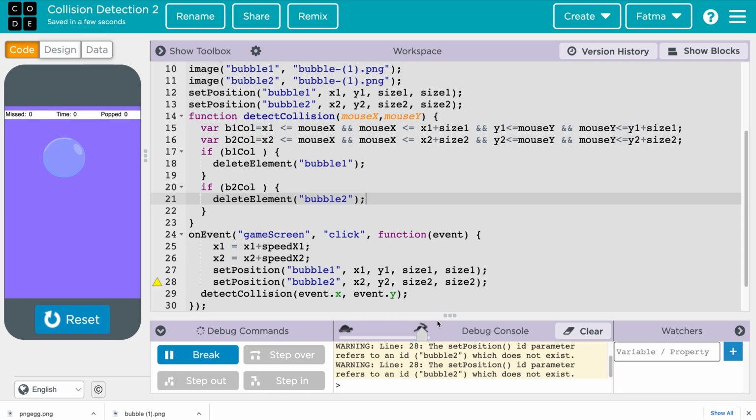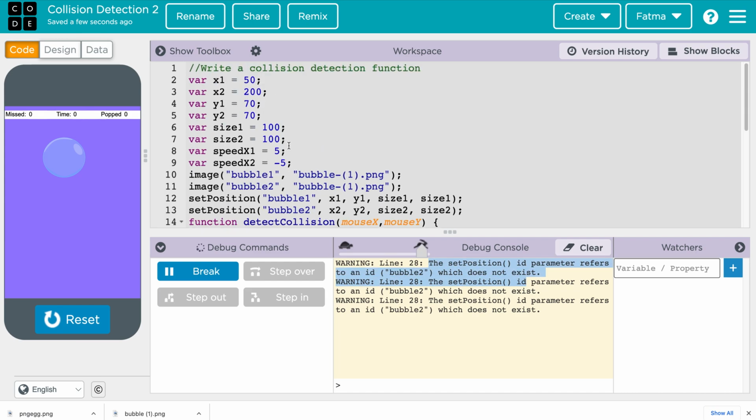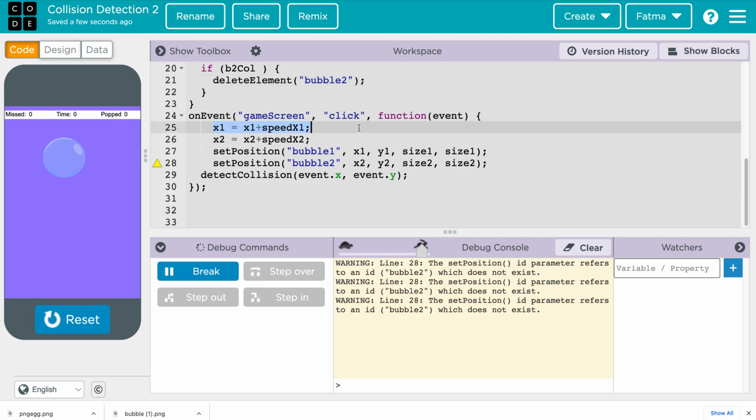And then as you see, there's an error here because I deleted bubble 1, right? But I am still moving at this speed. You see, bubble 1 is erased, right? And then I'm still moving this. So this is something to think about for our bubble project. Once we remove an element from the screen, we should not use it, right? We need to design our program so that when I remove an element, this element shouldn't be in the criteria.